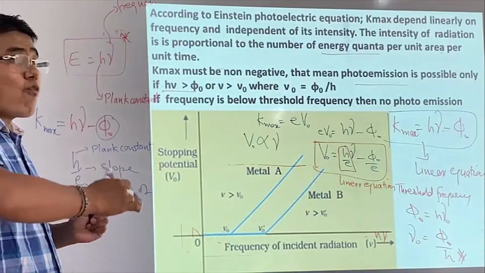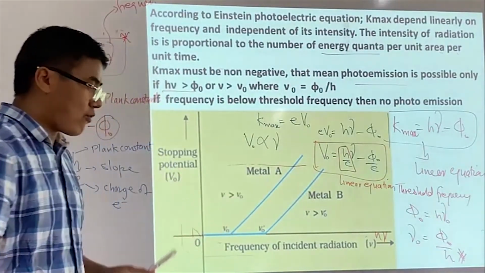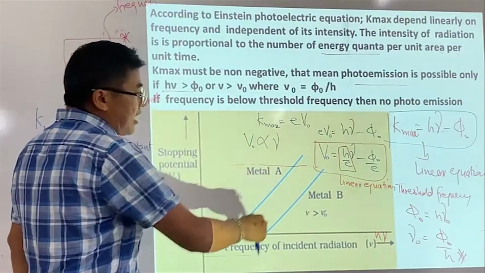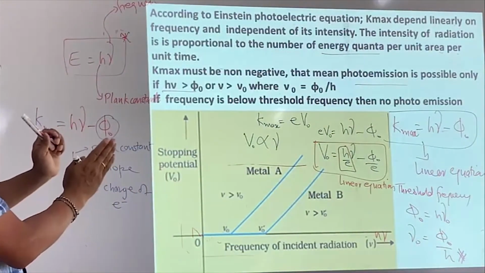Therefore, irrespective of what metal surface you are using, the slope remains the same. So that's again one proof. In a way, this Einstein photoelectric equation is able to explain the graph of this observation.